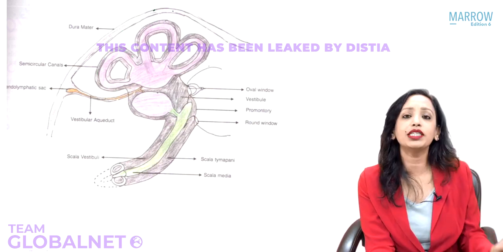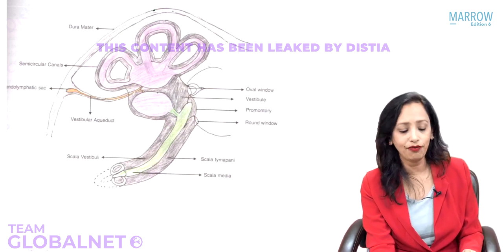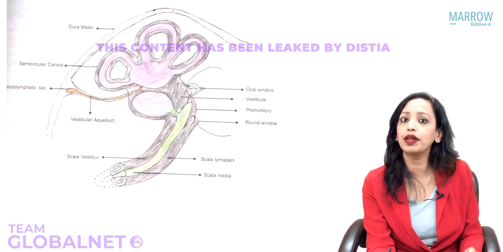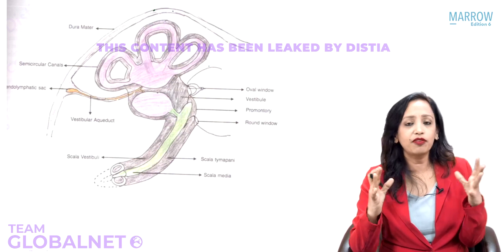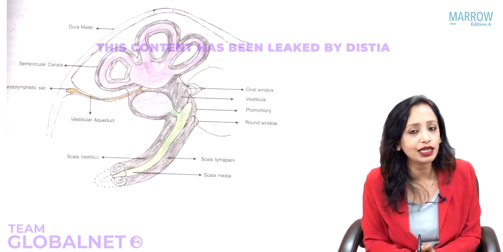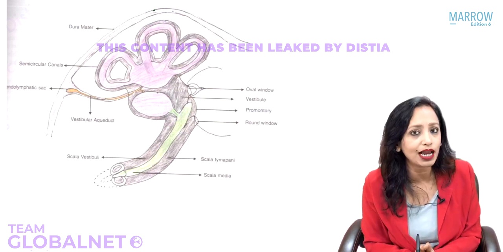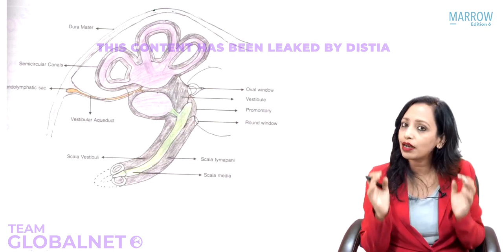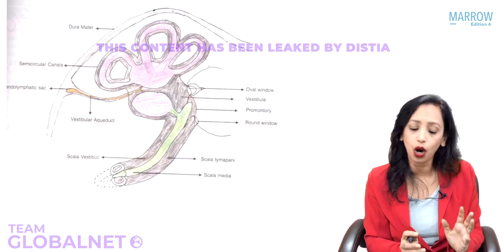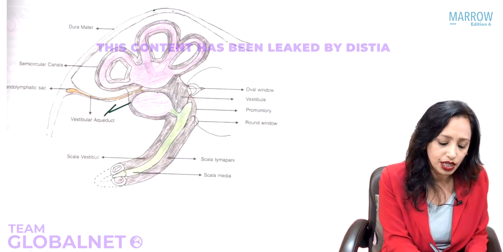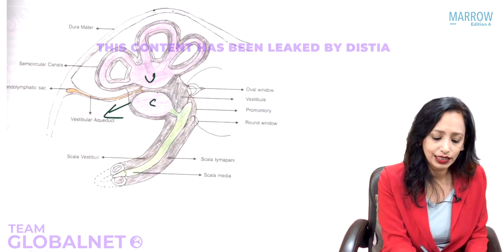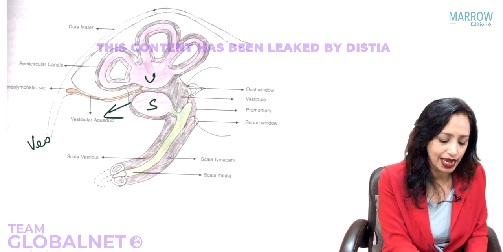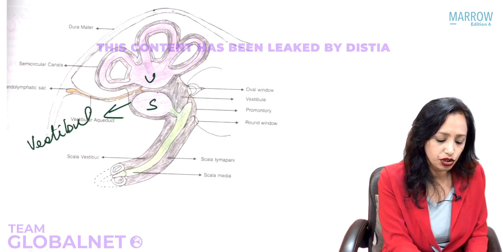Now, after the 3 semicircular canals, we have the part of the bony labyrinth around the next part of the membranous labyrinth. So what are the next parts of the membranous labyrinth? Yes, very good. The utricle and saccule. So the part of the bony labyrinth around the utricle and saccule is what is known as vestibule. Very easy to remember.